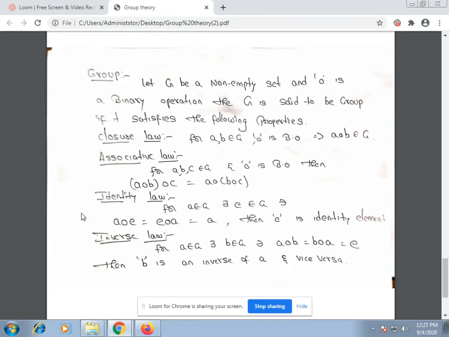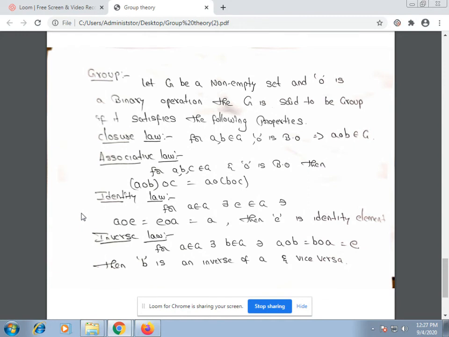A non-empty set which satisfies closure law, associative law, identity law, and inverse law under the binary operation circle is called a group. We already discussed closure law, associative law, and identity law. Now I will explain only the inverse law.